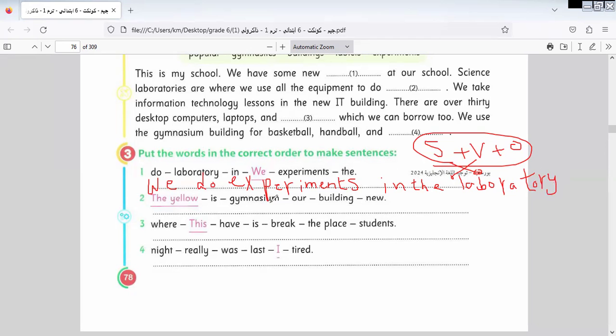Here we have the yellow building is our new gymnasium. The yellow building is our new gymnasium.